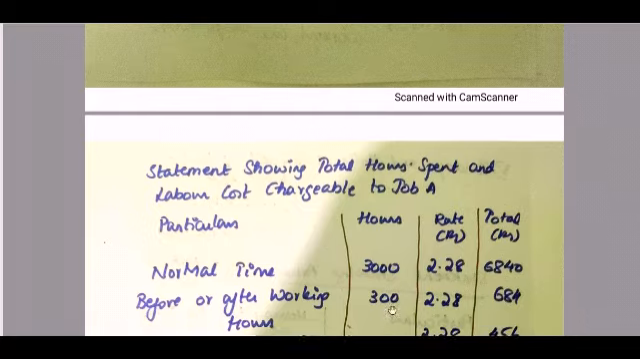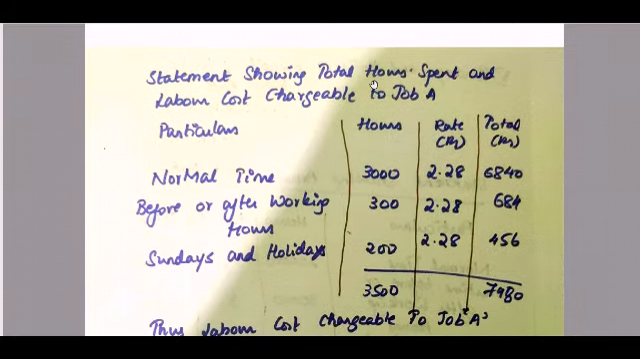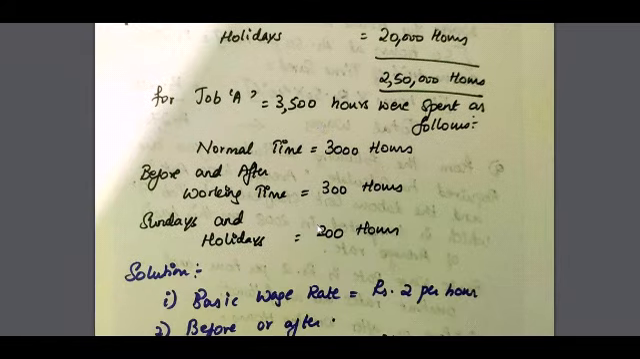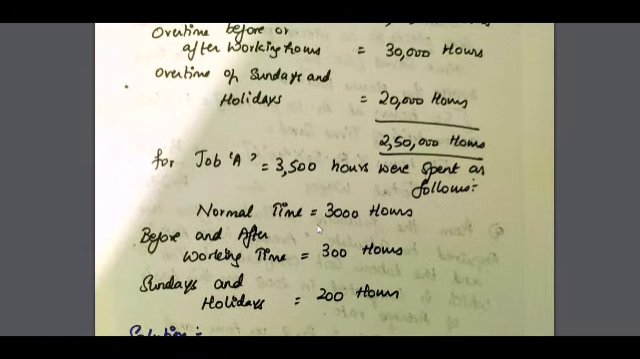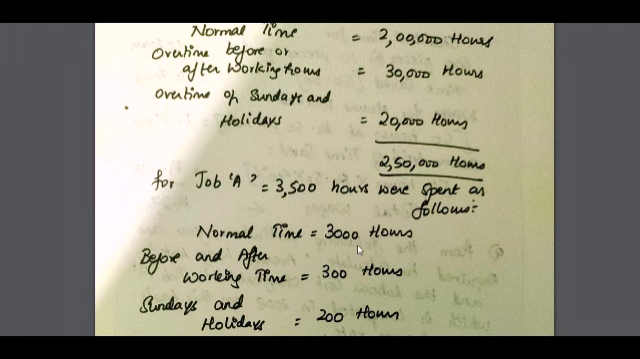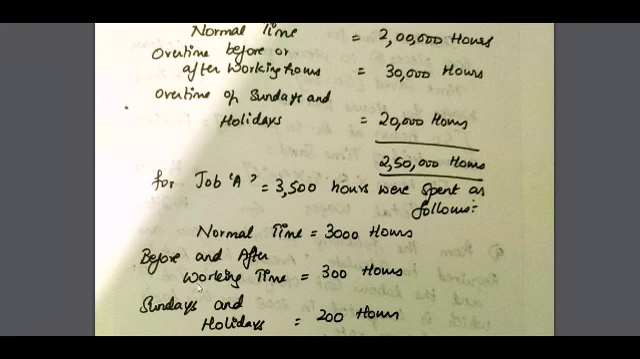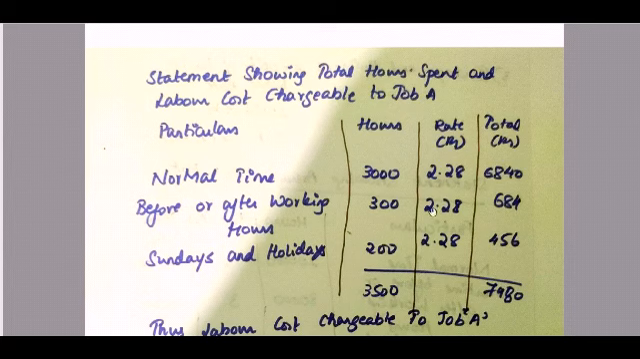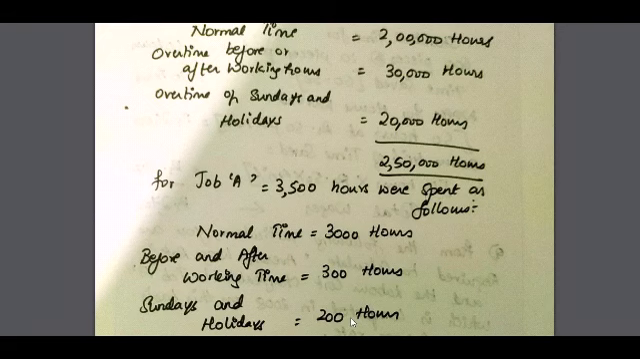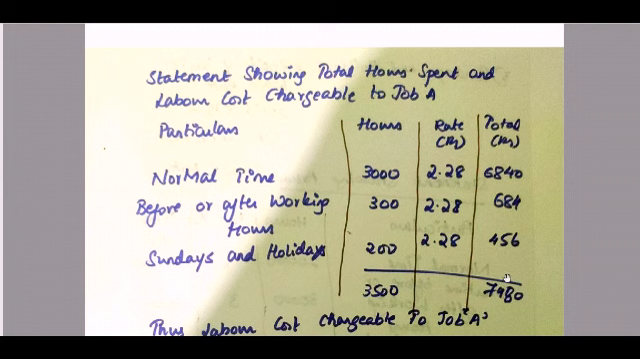Now we will go as per the job. Statement showing total hours spent and labor cost chargeable to job A. They have told normal time is 3,000 hours. So 3,000 into the average rate, which is 2.28, is 6,840. For before and after working time, it is 300 hours. So 300 into the average wage rate 2.28 is 684. And on Sundays and holidays, 200 hours, so 200 into 2.28, which is 456.